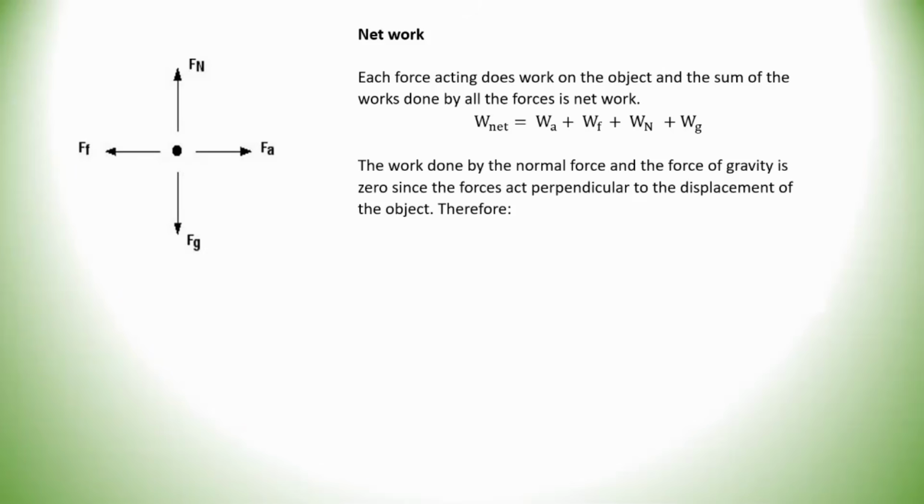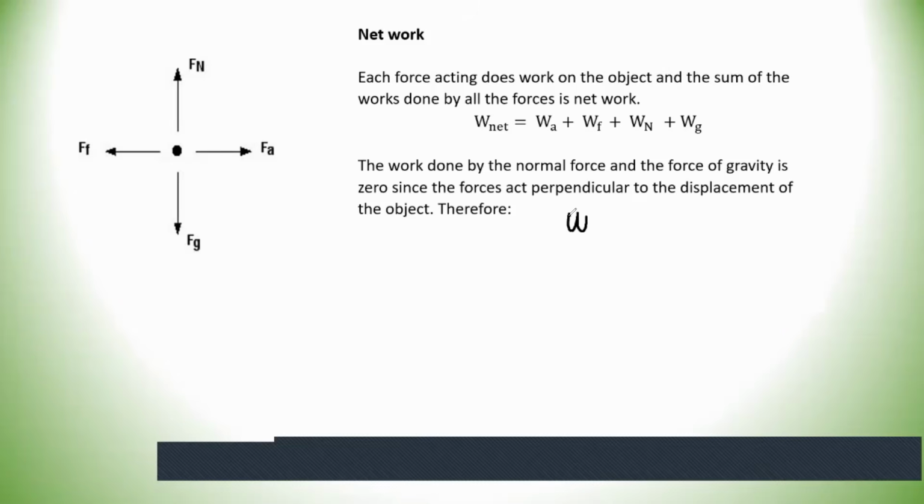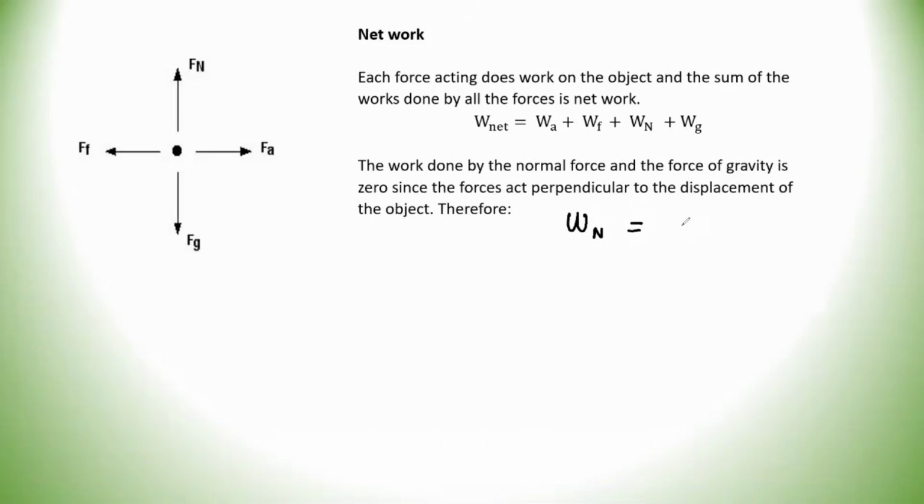Since the forces act perpendicular to the displacement of the object. So let me give you an idea of what I'm saying. Follow this thought process. As an example, say you're looking for the work done by normal force. It will be Fn delta x cos theta. Then notice that we say the object is moving to the right.